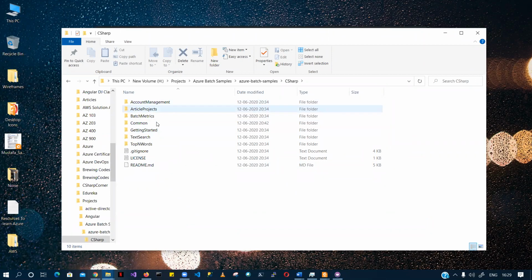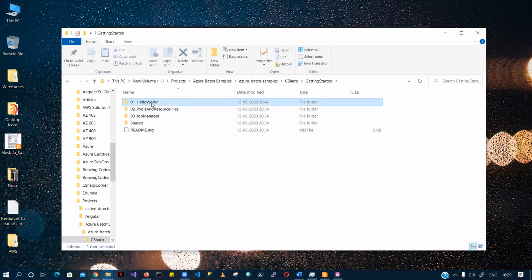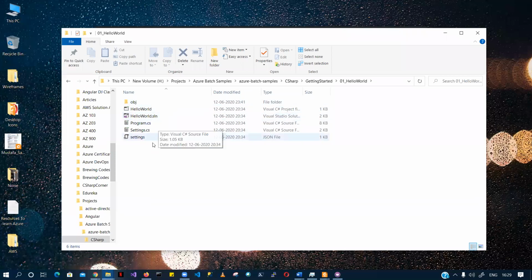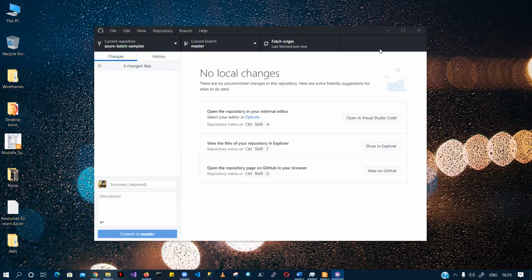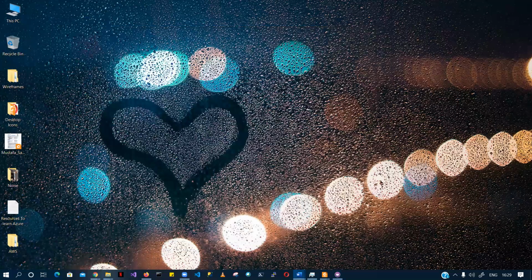I'm getting started with hello world, and this is how you open your solution in Windows Visual Studio. If you want to download it, you can download it. If you want to fork it, you can fork it, but clone it and start there in terms of interacting with the batch.